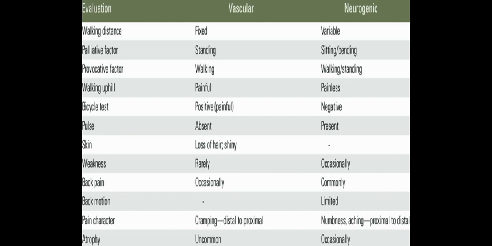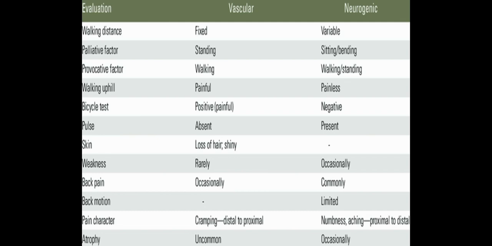In neurogenic claudication, it may be negative. Pulse can be absent in vascular claudication, and in neurogenic claudication pulse will be present. Skin: there will be loss of hair and the skin may look shiny in vascular claudication. In neurogenic claudication, no such skin changes are seen.